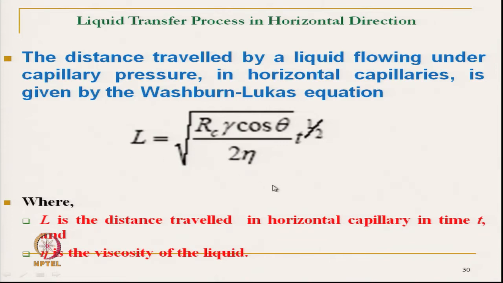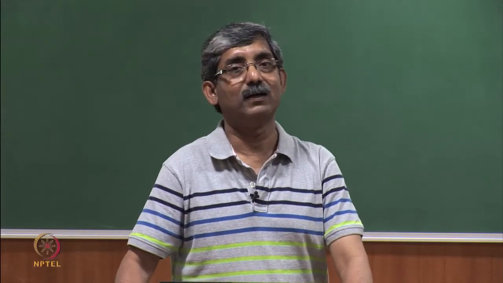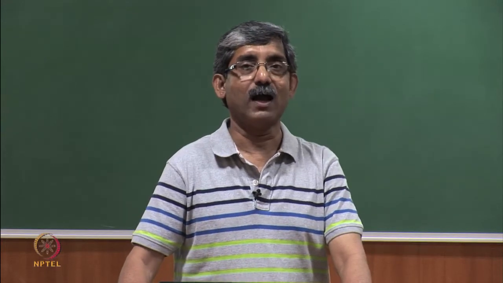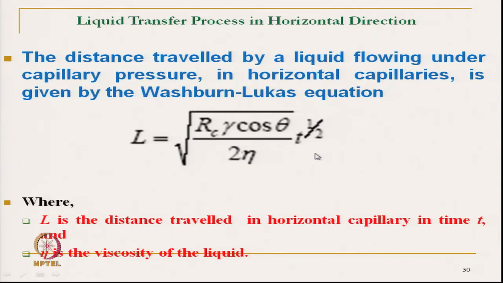It is inversely proportional to eta, the viscosity, so as the viscosity increases, definitely the length travelled reduces. And with time it will also increase. So this is the equation used to know the length travelled by the liquid in a horizontal capillary.